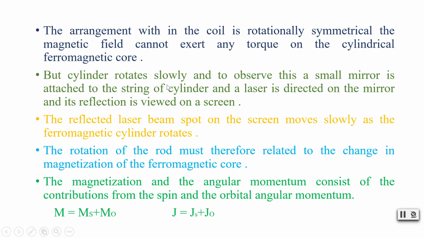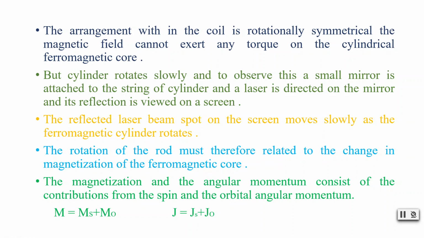Now, the cylinder rotates slowly, and to observe this, a small mirror is attached to the string of the cylinder and a laser is directed onto the mirror and its reflection is viewed on a screen. So that's what we have seen from the apparatus of the experiment. Now the reflected laser beam spot on the screen moves slowly as the ferromagnetic cylinder rotates. So here the rotation of the rod must therefore relate to the change in the magnetization of the ferromagnetic core.